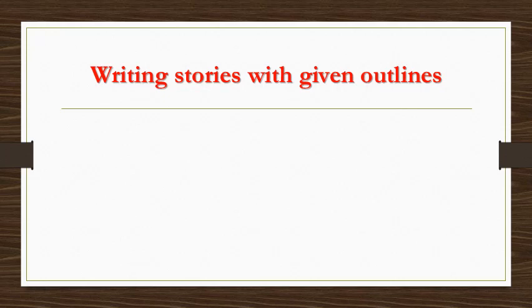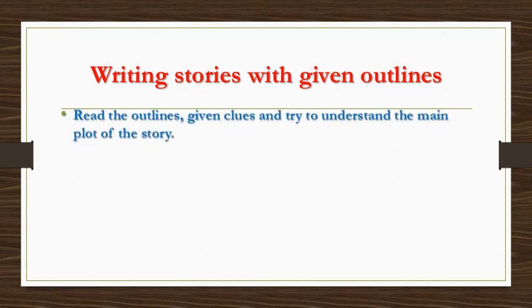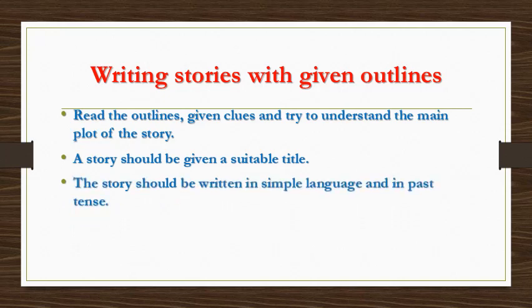While writing stories with given outlines, we should remember these points. Read the outlines, given clues, and try to understand the main plot of the story. A story should be given a suitable title. The story should be written in simple language and in past tense.